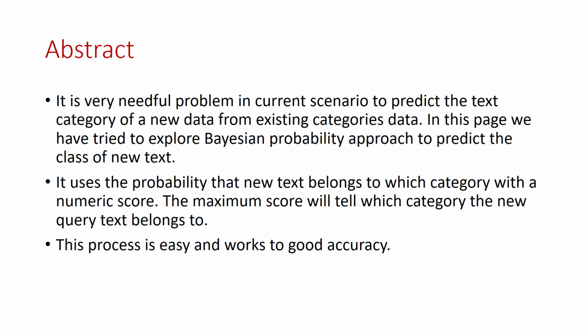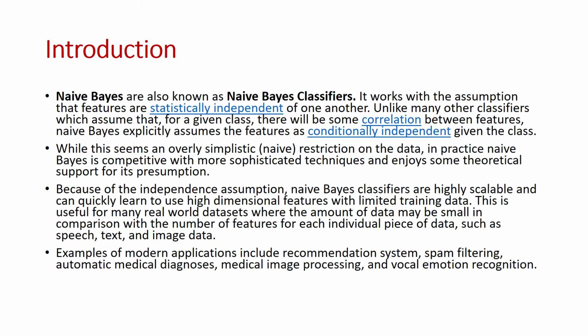In this presentation, I tried to explore the Bayesian probability approach to predict the class of a new text. It uses the probability that the new text belongs to which category with a numeric score. The maximum score will tell which category the new query text belongs to. This process is easy and works to good accuracy.